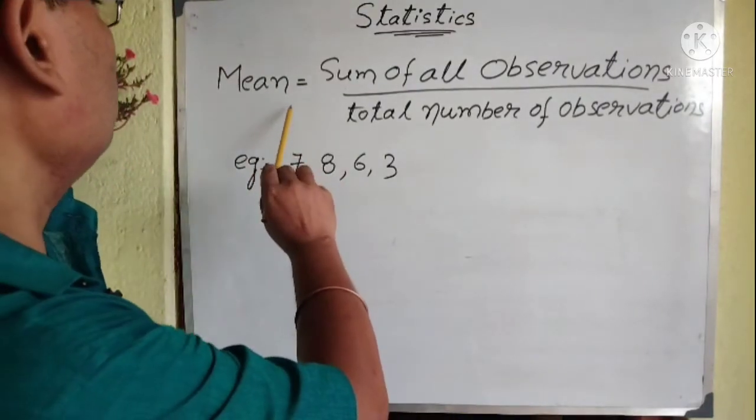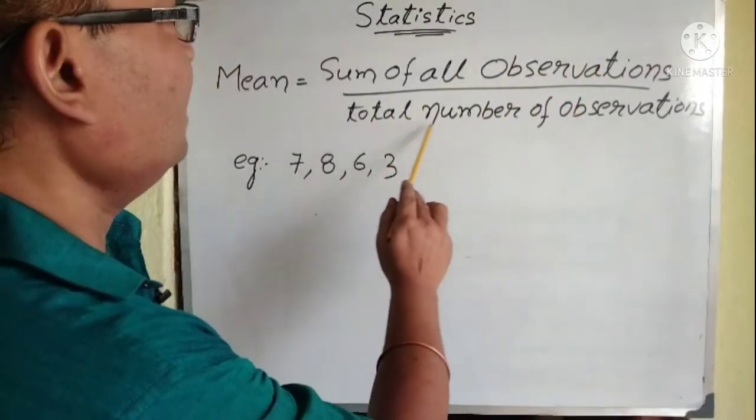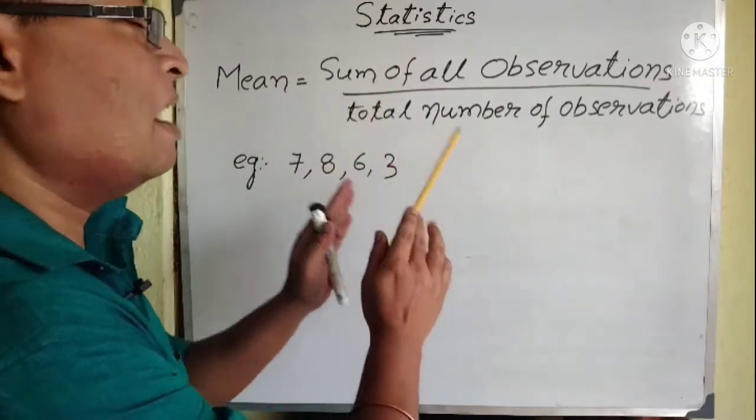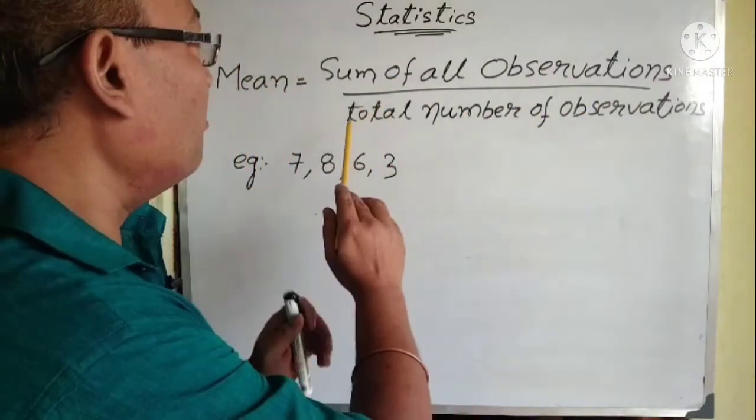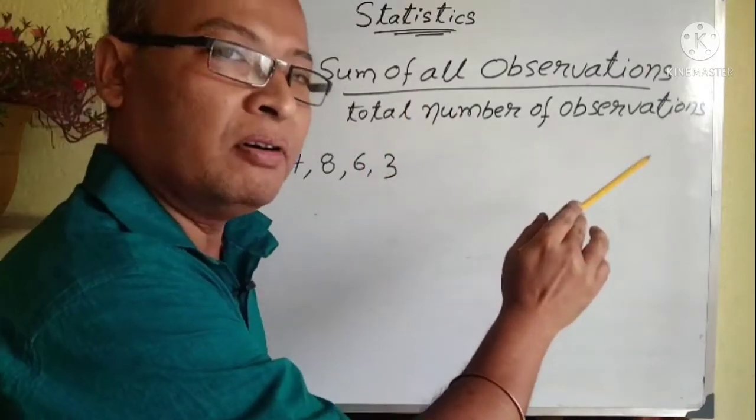Now we will find the mean, means average. So what is the formula of mean? Mean equals sum of all observations by total number of observations. Means you have to sum up all the data and divide it by the total number of data.